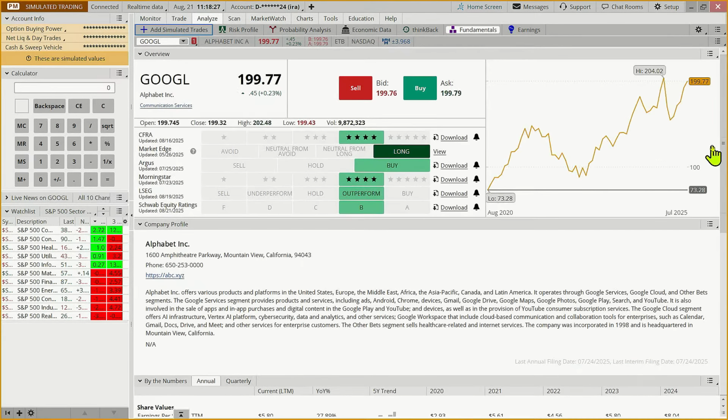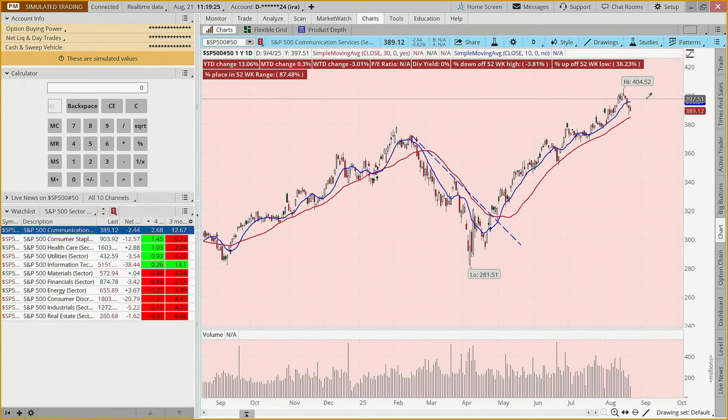But if we think that this trend is likely to continue, what else might we want to check? Well, we might want to come to the communications sector. And this is just a watch list, a public watch list. I've come to S&P 500 sector indices. That's what this is. And then we've looked at the last 4 weeks and the last 3 months. Communications leading the pack. And similar to the S&P, it's been pulling back, but the overall trend has been uptrending. So we've got market uptrending, sector uptrending, stock uptrending when we come back to Google.